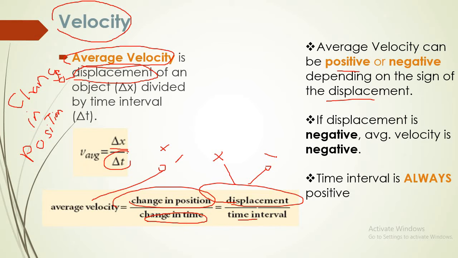If the displacement is positive, the average velocity will be positive. If the displacement is negative, the average velocity will be negative. But the time interval is always positive.